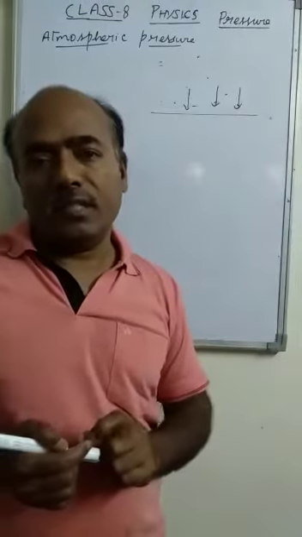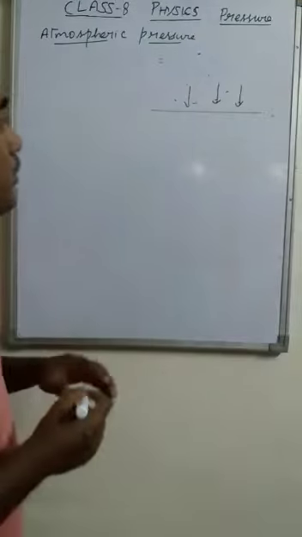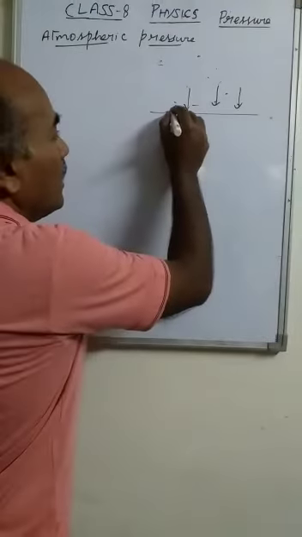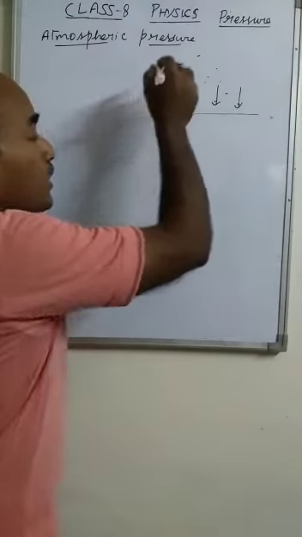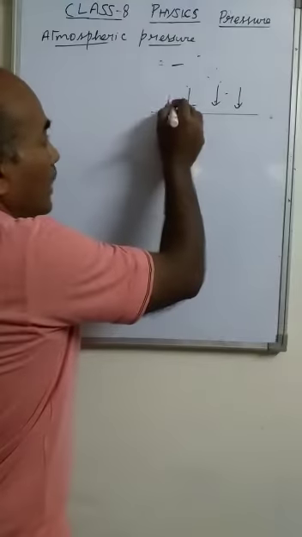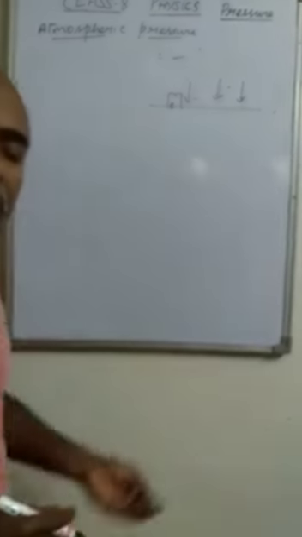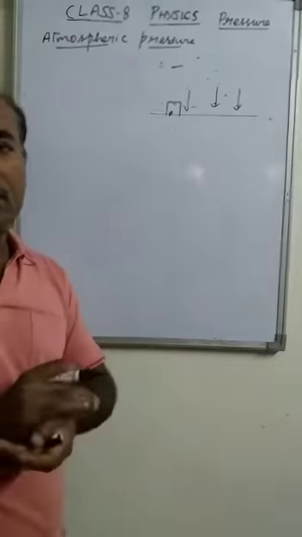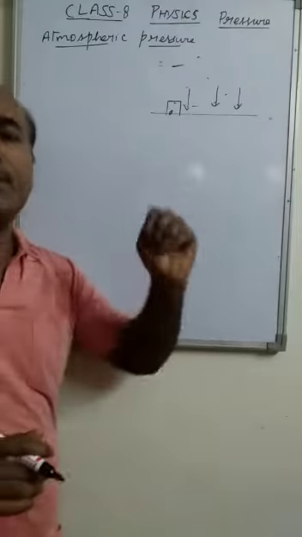It is because as people move from the ground surface to high altitude, at the ground surface the pressure is normal, that is normal atmospheric pressure.